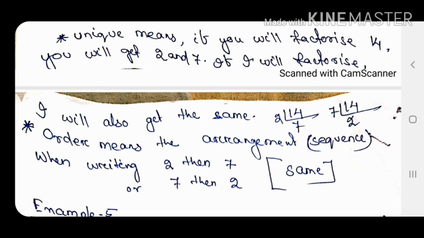And the next, order means sequencing, arranging or organizing the numbers. It says the order in which the prime factors occur, means here order is not given importance. So 2 into 7 is the same as 7 into 2. For 12 I am writing 2 into 2 into 3, you can write 3 into 2 into 2. The way you write, left to right or right to left, is not important, because you know this is the commutative property of multiplication.